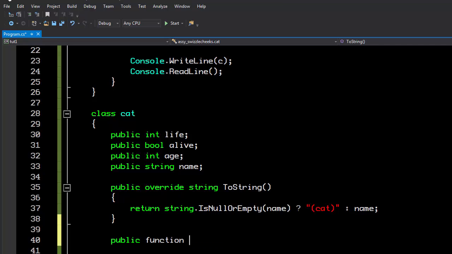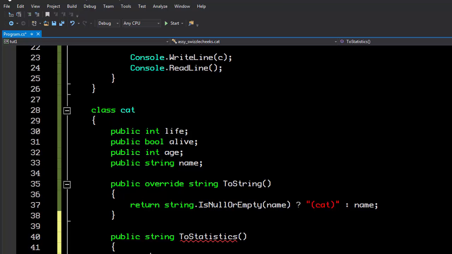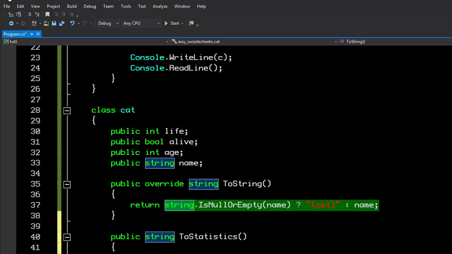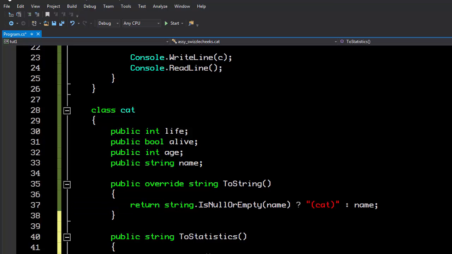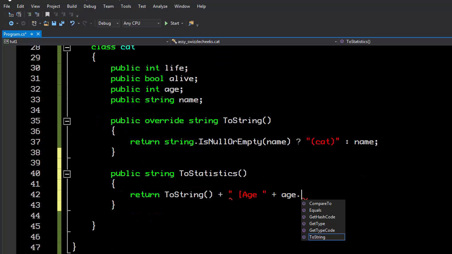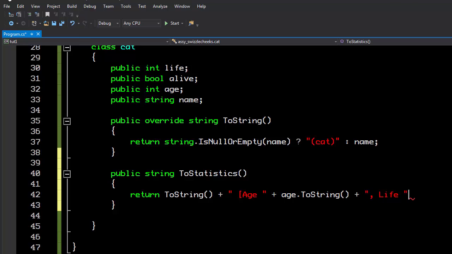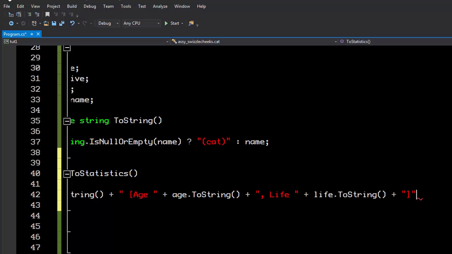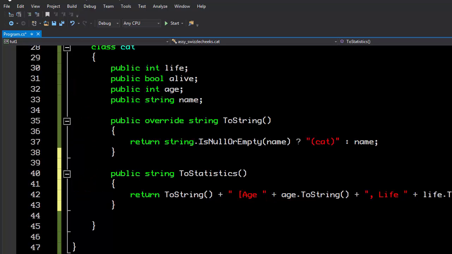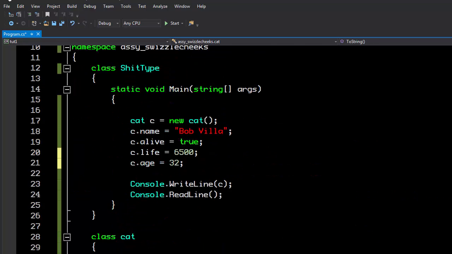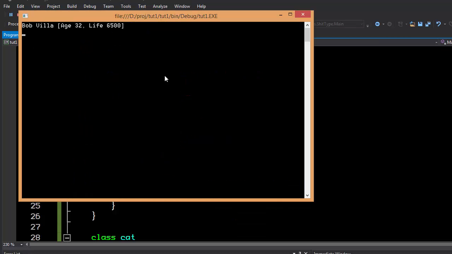For example, public string ToStatistics. And then from there I can say, hey, I want to return this. Or actually, I can just say return ToString. And then on the end of that, I can say, age is age. And then we'll convert that to a string because it's a number. And we'll say life. That basically returns the name, which is coming from this function, followed by all that. And this should work. If I say c.ToStatistics, you'll see that it does work.